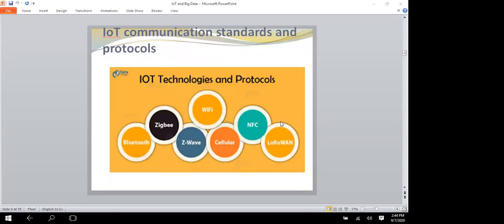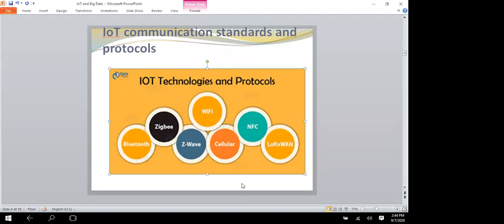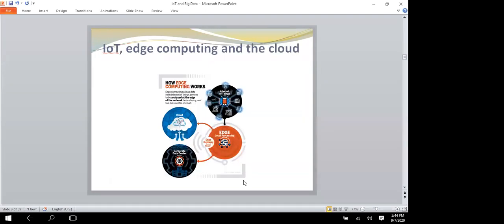Next one: IoT, edge computing and the cloud. How will it be communicated with the others? The first, the edge, is local processing.